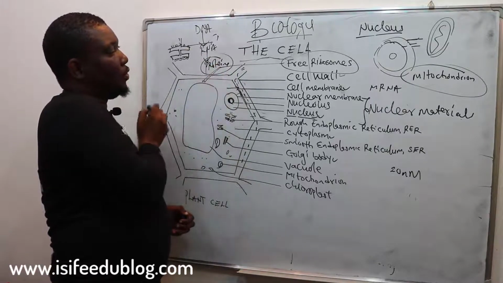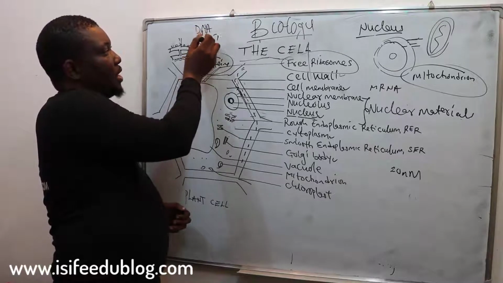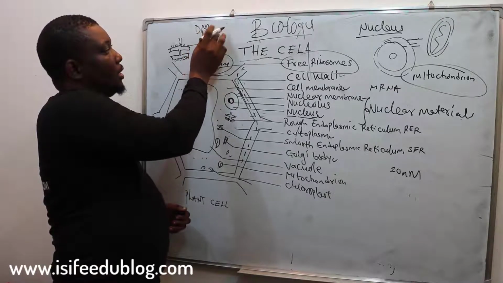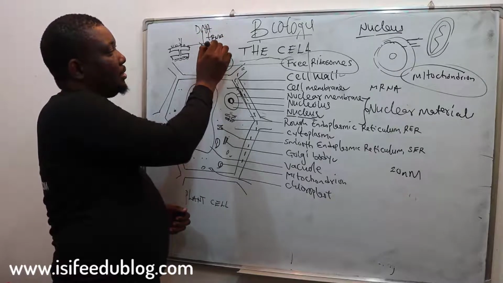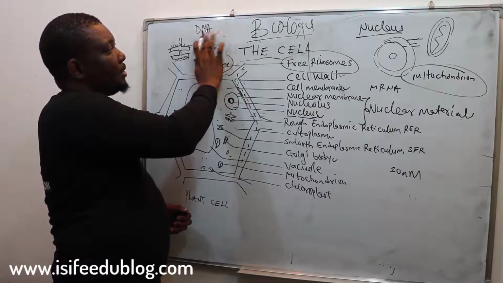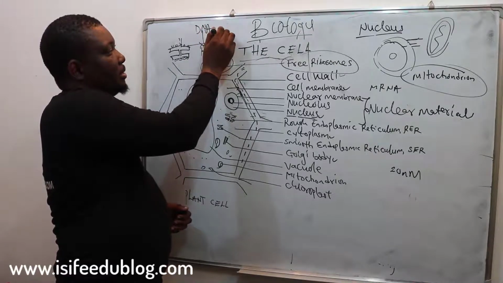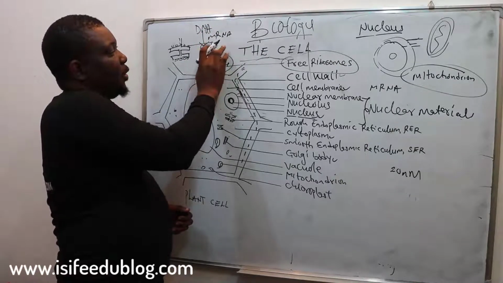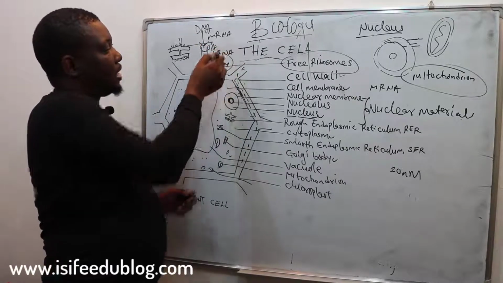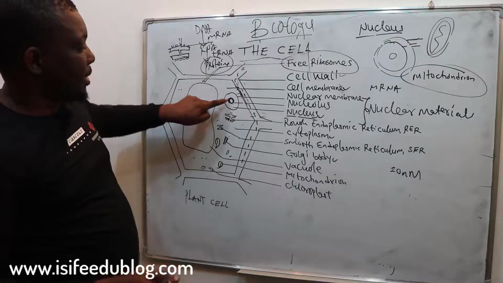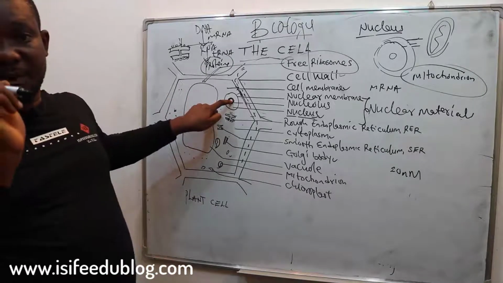So for information like proteins, that means information flows from DNA to RNA. The messenger RNA transports information from DNA to RNA. Then when information flows from RNA to protein, that is the transfer RNA. So it means that the activities of the cell are controlled in the nucleus. That's the function of the nucleus of every cell.